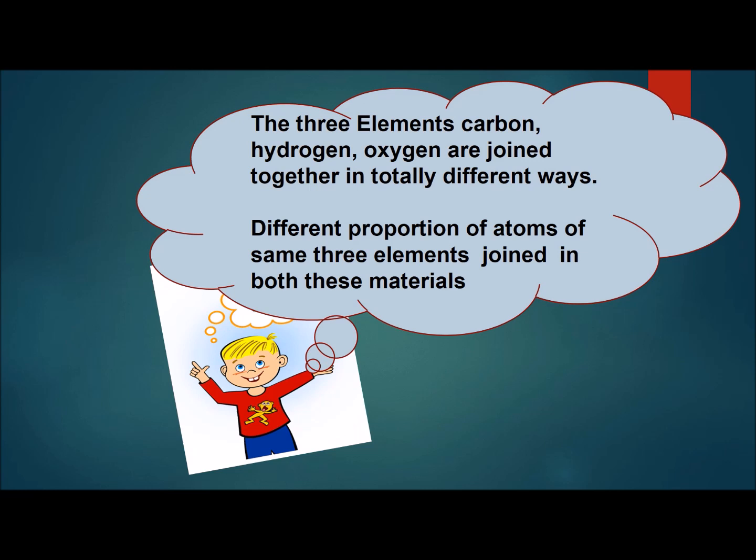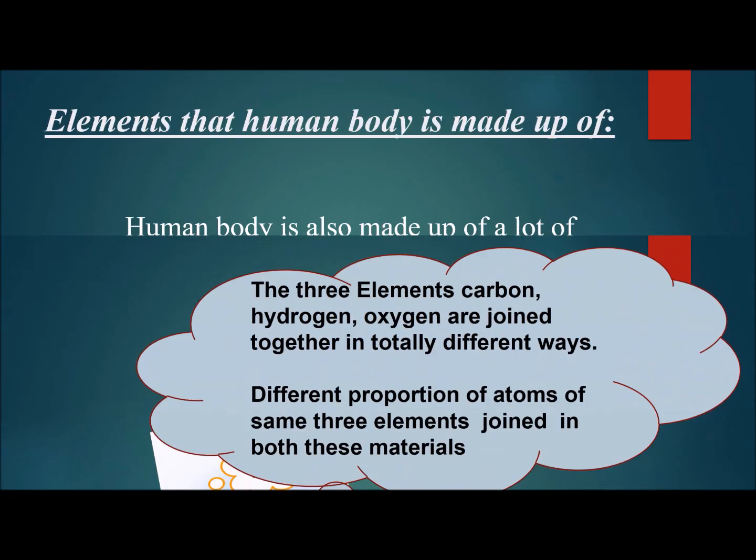So why do those two materials, which are made up of the same type of elements, appear so different? Just because of the type of arrangement, that the elements in them are arranged in totally different ways, and the different proportion of atoms of the same three elements.